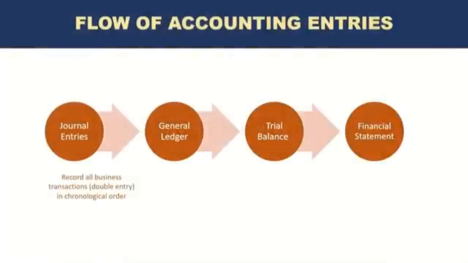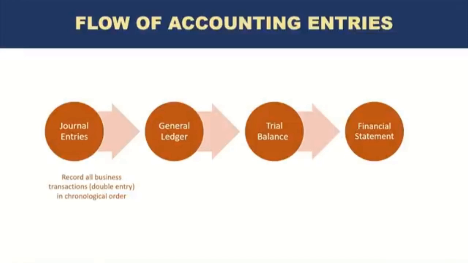So journal entries record all business transactions or double entries in chronological order. In old times, when there were no computer systems, imagine you are the accountant and you have a journal in which you are making sure that all of the accounting entries are being recorded. The best approach would be that you record each accounting entry or business transaction based on when they take place. So that's why the journal entries were recorded in chronological order, that is, based on the date and time.